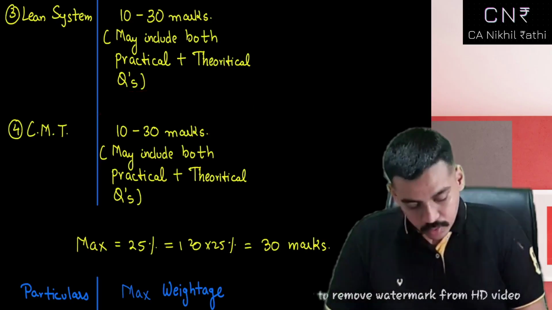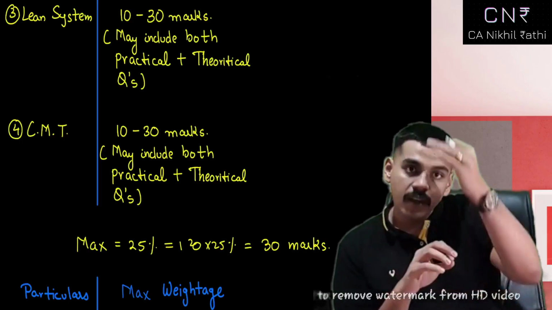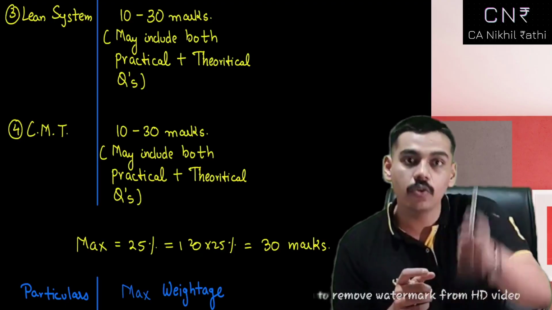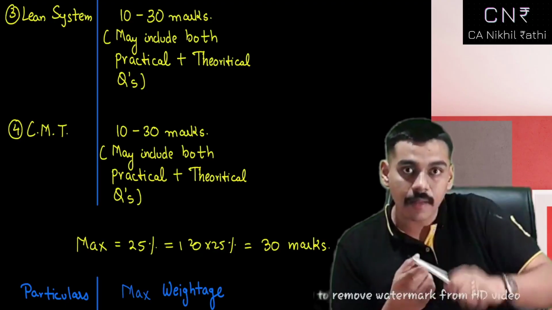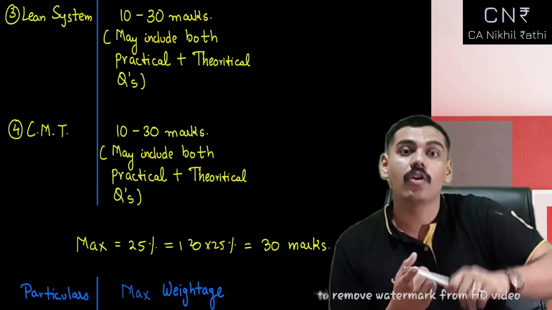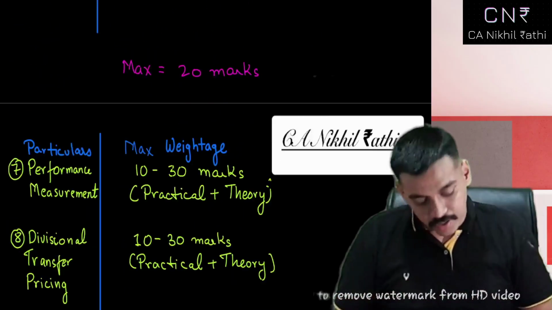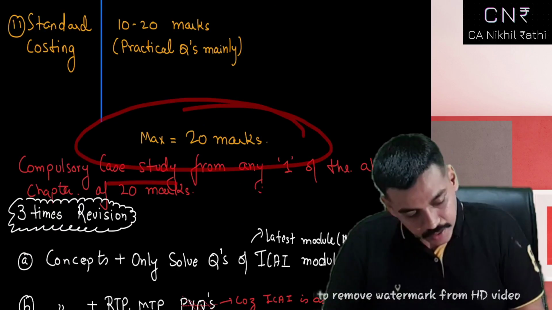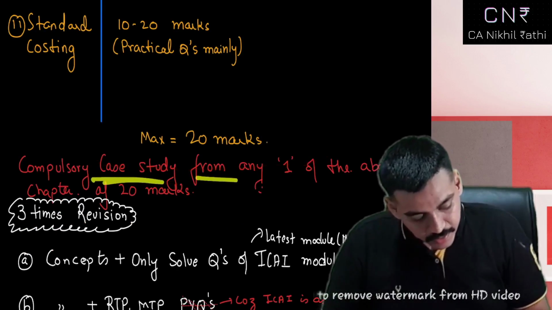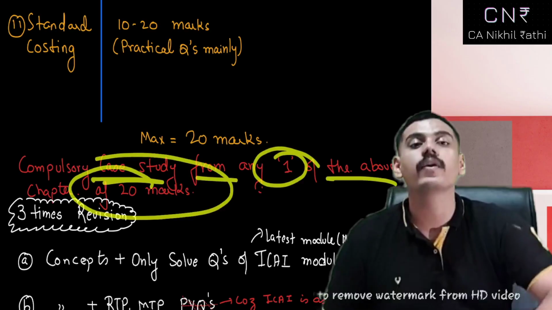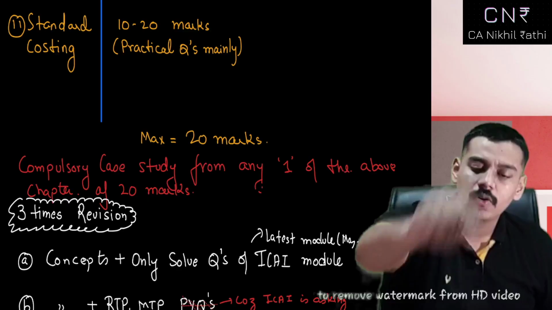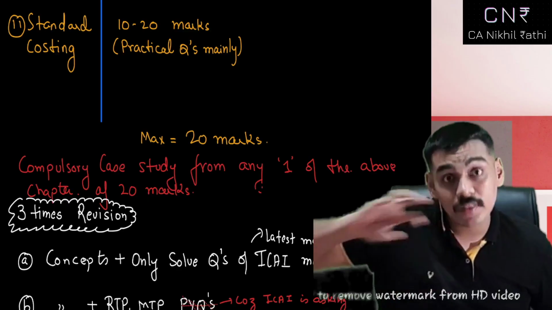This cost management techniques chapter, these particular marks only include the questions that are based on the topic of your study material. There are another 20 marks which is your case study digest. Compulsory, I've written it specifically here. Compulsory case study from any one of the above chapters of 20 marks. ICAI has this freedom that they could have any chapter from the above, including in and above the weightage, a 20 marks case study.